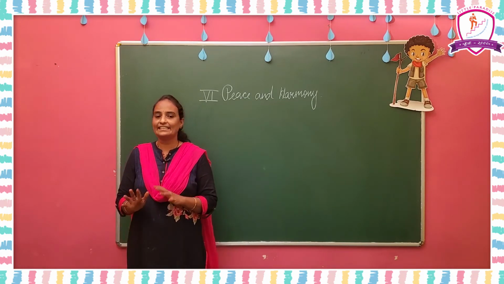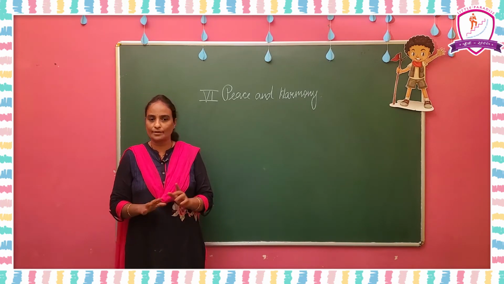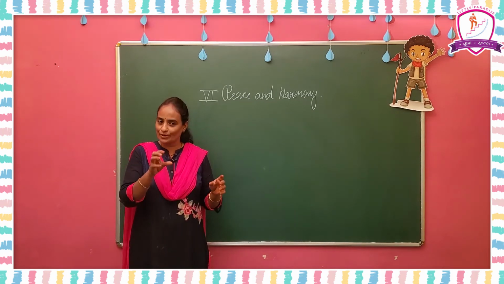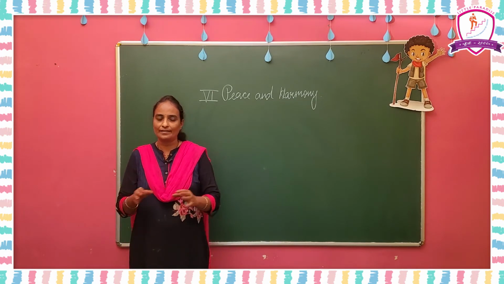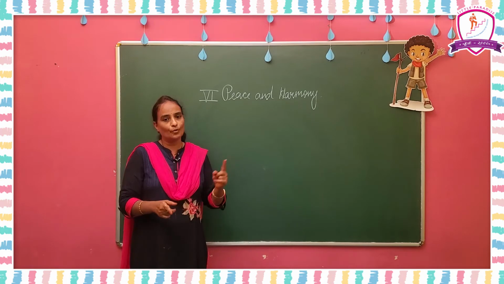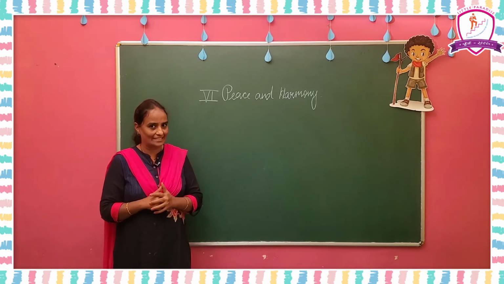Dirty, dirtier, dirtiest. Melodious, more melodious, most melodious. You don't say it in a different way. They are special adjectives like this. So, you have to do that. Beautiful, more beautiful, most beautiful. And there are some more like that, so you have to know that. I hope you have clarity on these adjectives.